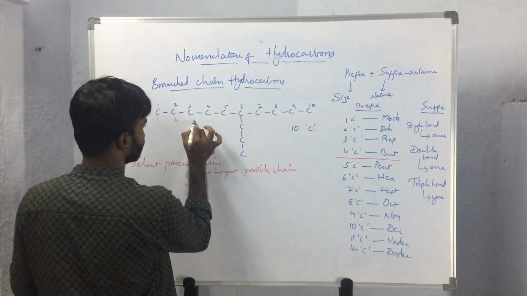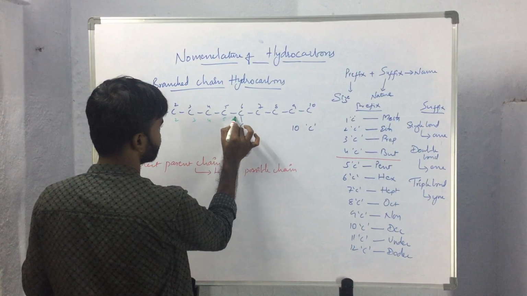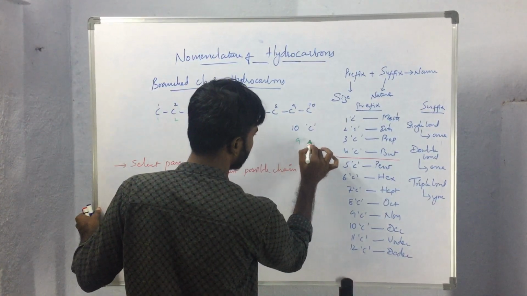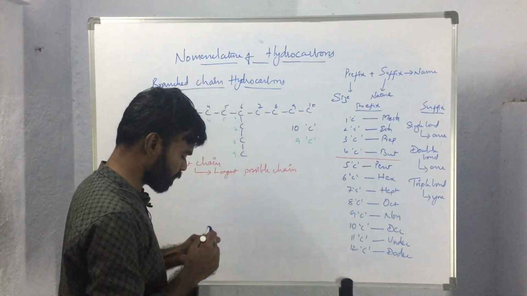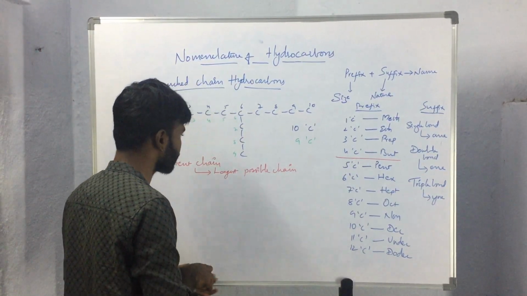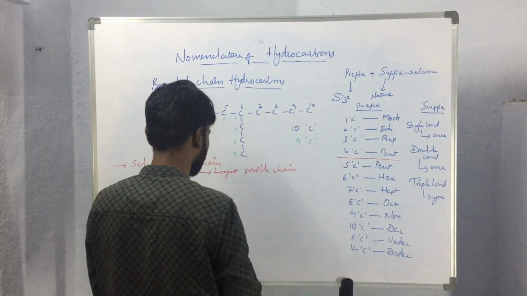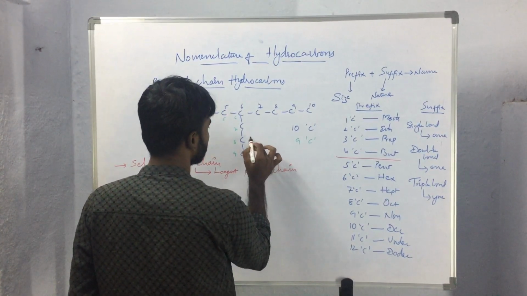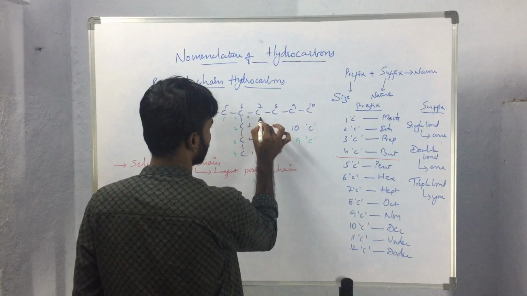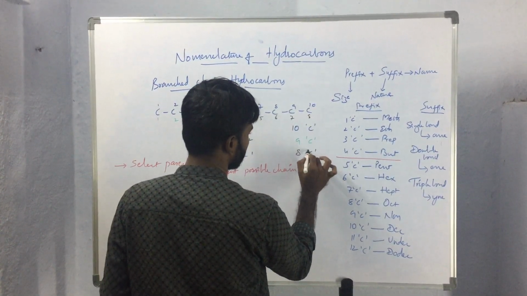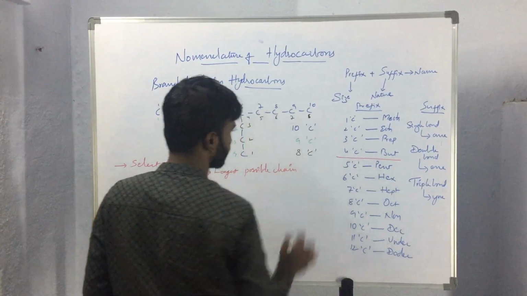1, 2, 3, 4, 5, 6, 7, 8, 9. One possibility is there with 9 carbon atoms. 1, 2, 3, 4, 5, 6, 7, 8. One more possibility is there with 8 carbon atoms.